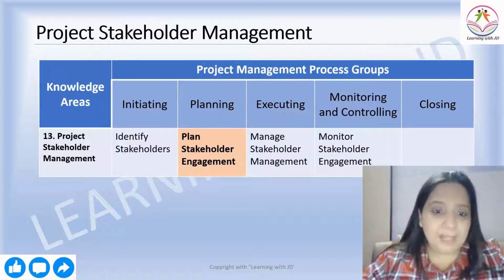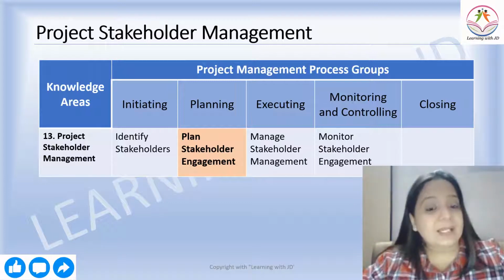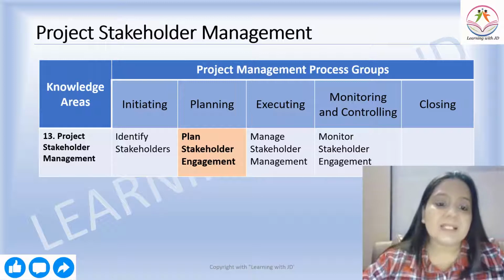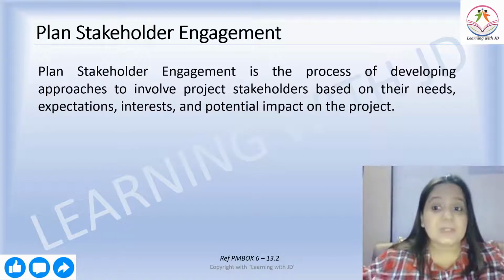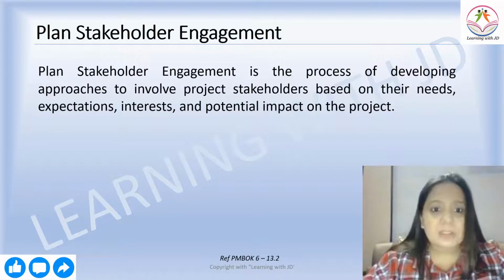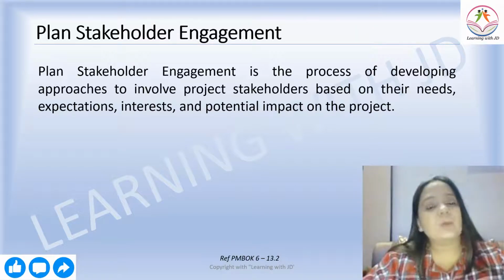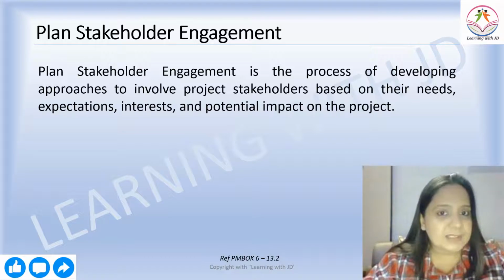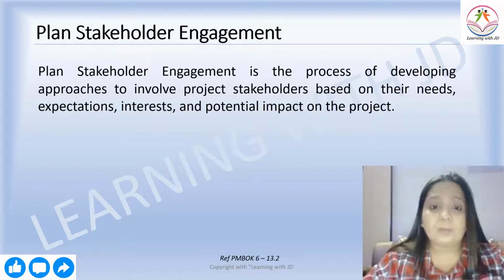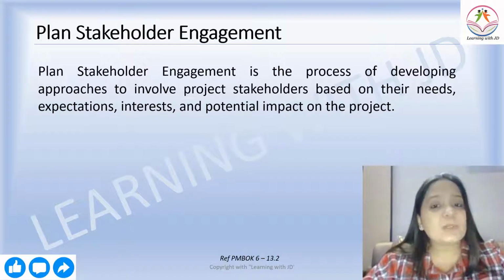Then next comes the planning process group. Under planning, we have one process, that is plan stakeholder engagement. Now we are going to see how we are going to plan the stakeholder engagement. Plan stakeholder engagement is the process of developing approaches to involve project stakeholders based on their needs, expectations, interest and potential impact on the project. Same thing as we spoke about at the time of identifying the stakeholders. At that point of time you've identified. Now you're going to plan how you're going to do the engagement of these stakeholders.